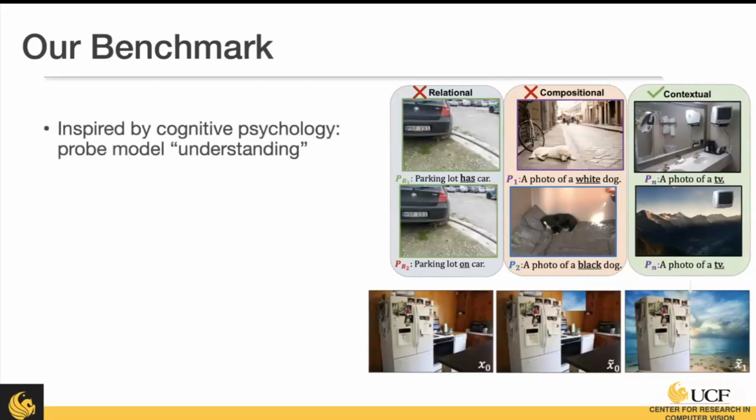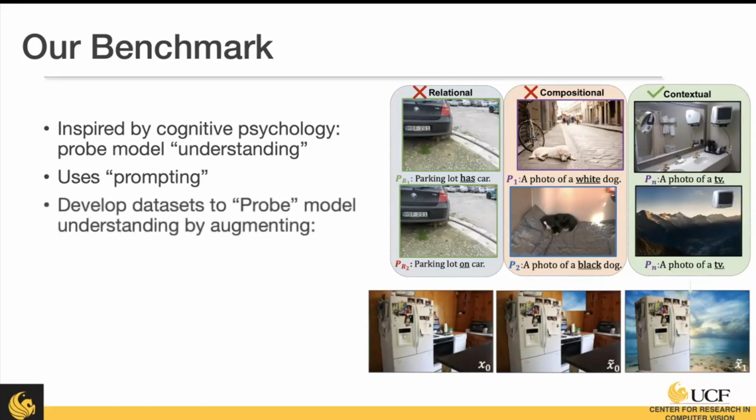Our benchmark is inspired by cognitive psychology. We want to probe these models in the same way a cognitive psychologist might probe a brain. We're going to use prompting as one of those methods, where we create a text template and pass it to our model. For example, a photo of an attribute and object would be the template here.